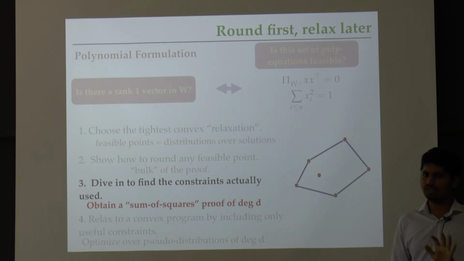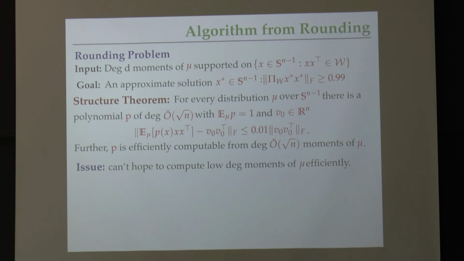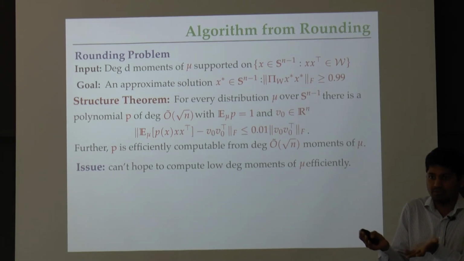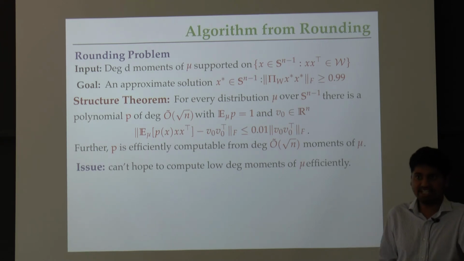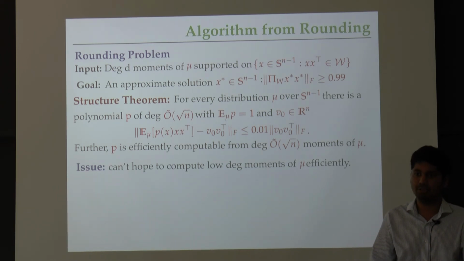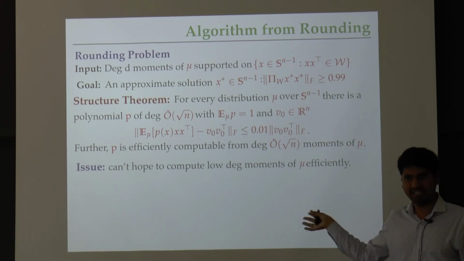Okay? Let me just do like a 5-minute summary of what's going to happen here. Of course, the reason we are doing it is because the number of constraints required to actually get the low degree moments of an actual distribution is too large. We can't hope to do that. In fact, the problem of detecting whether certain numbers are low degree moments of a distribution is NP-hard. So we can't hope to get this program to be small.